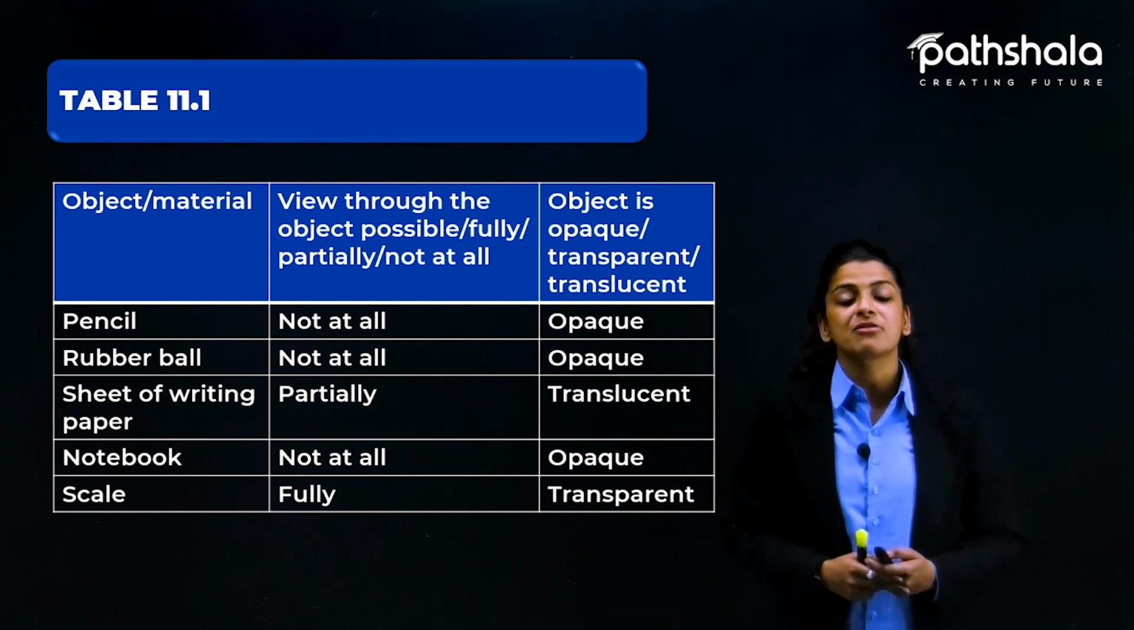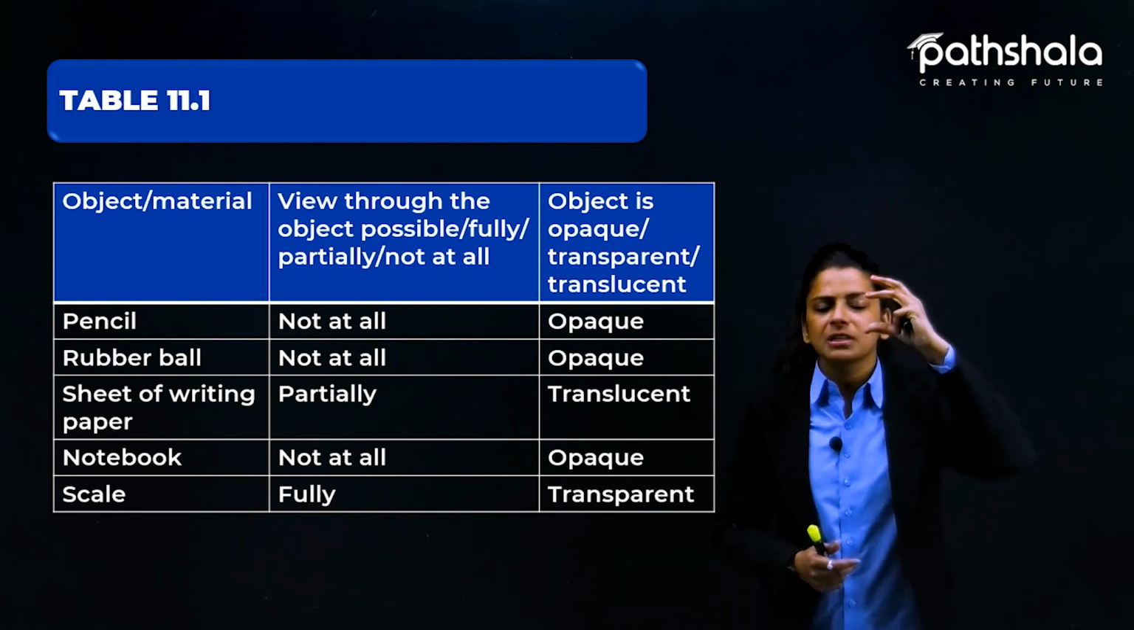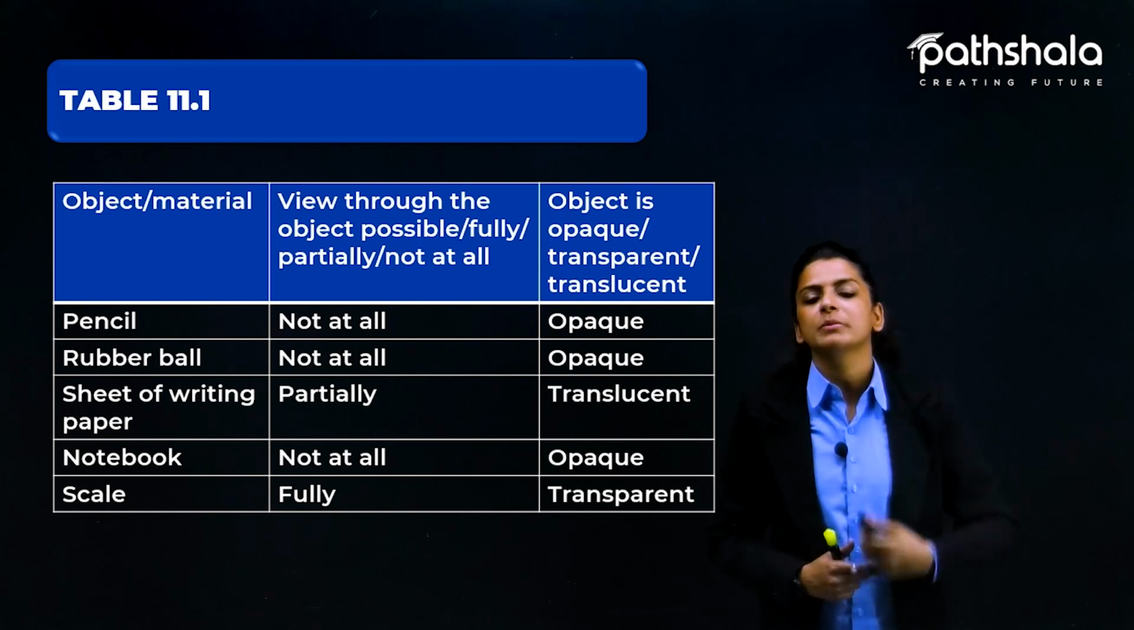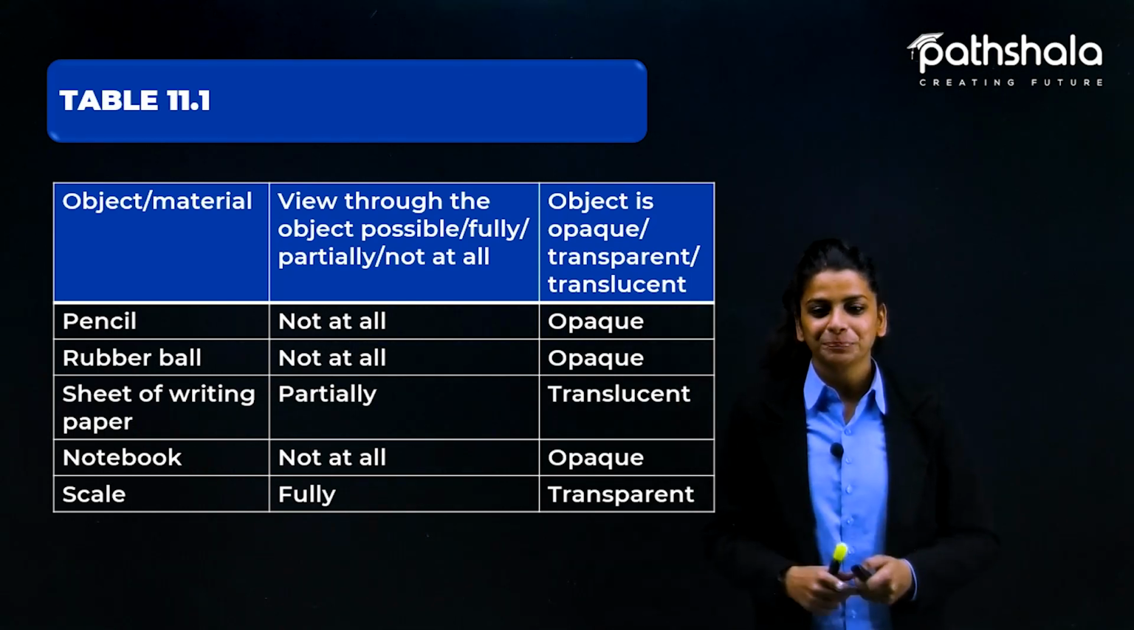In the second row, we have rubber ball. A rubber ball is also very hard, and if you keep it in front of your eye, you will not be able to see anything. So here again, the object will be opaque.